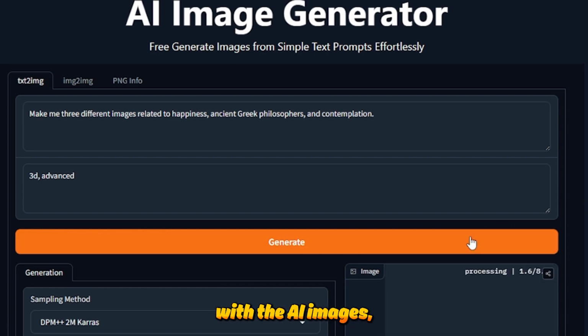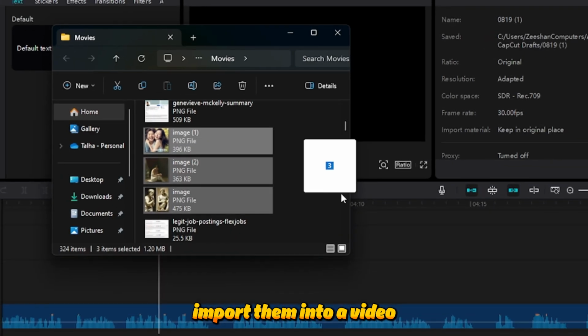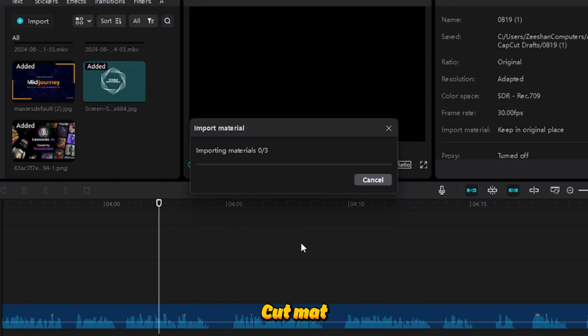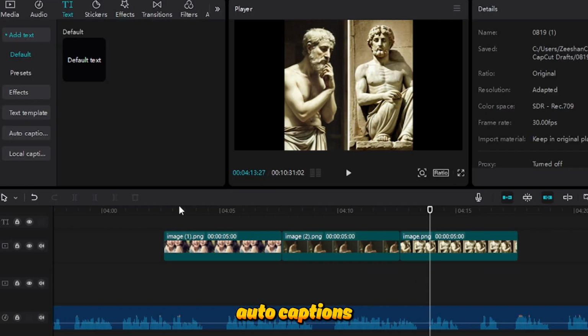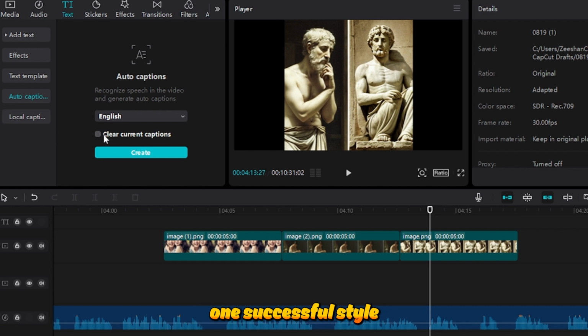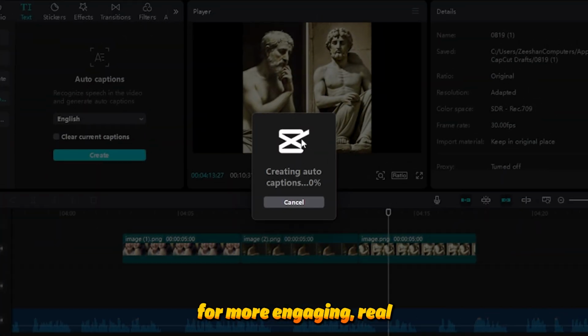Once satisfied with the AI images, import them into a video editing software like CapCut, map the images to the audio, and don't forget to add auto captions for maximum engagement. This method represents one successful style for viral content. Stay tuned for more engaging reel-making tips in future videos.